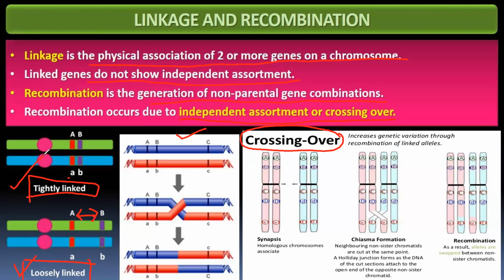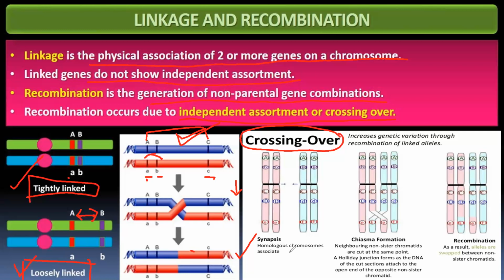Let us see through the diagrams given below. In the second diagram, there are three genes A, B, and C. Due to crossing over, if we compare the linkage between A and C, they are loosely linked, so the chances of separation are high. But if you compare A and B, they are tightly packed and the chances of recombination are very low. As I told you, if they are tightly linked, recombination is less. If they are loosely linked, the recombination rate is more.